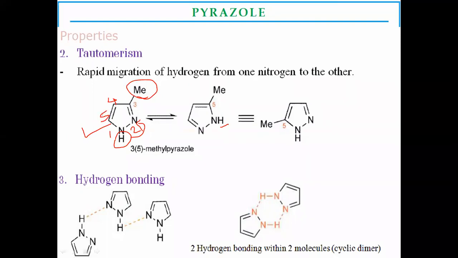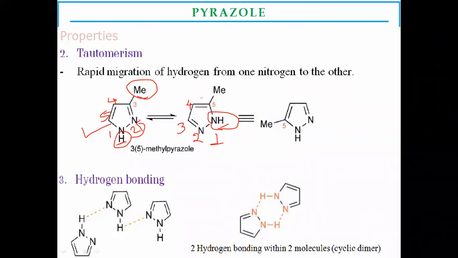Due to rapid migration of the hydrogen on the first nitrogen to the second nitrogen of the ring, the numbering changes.